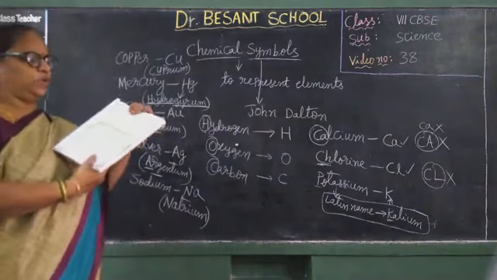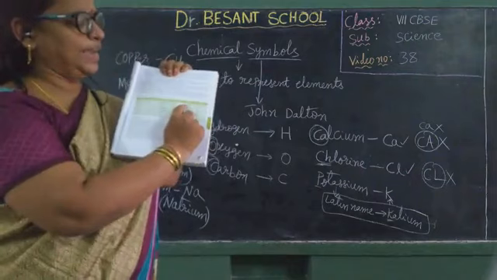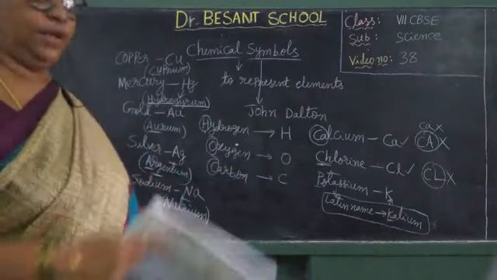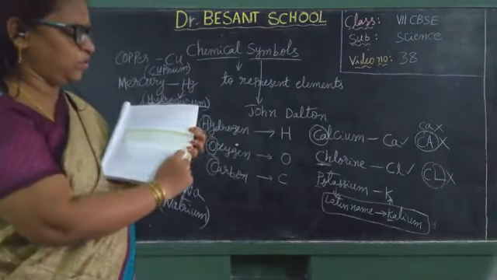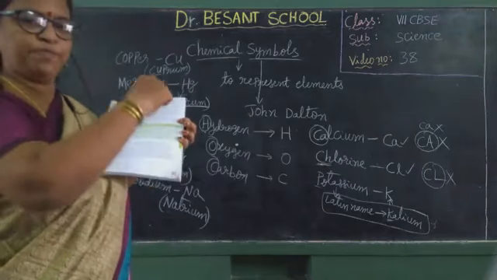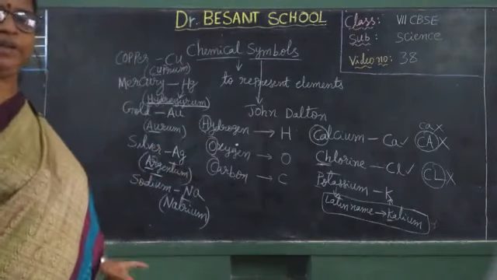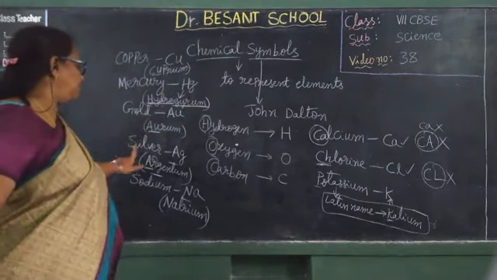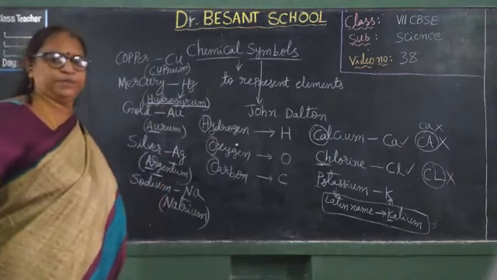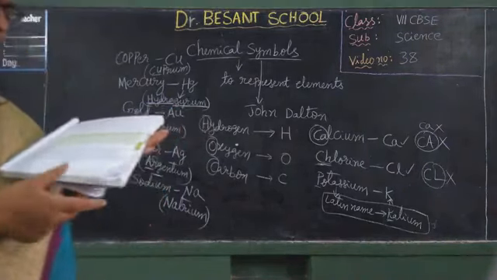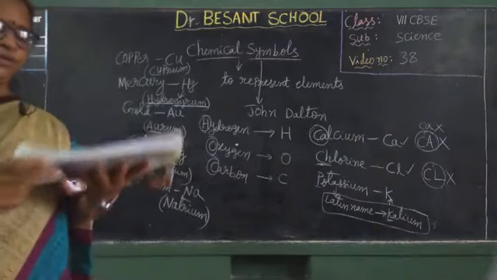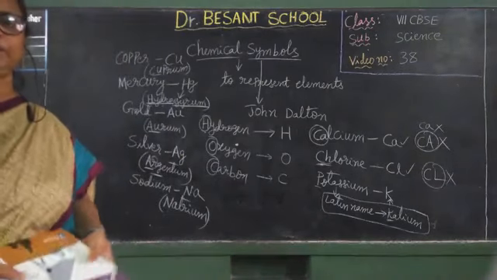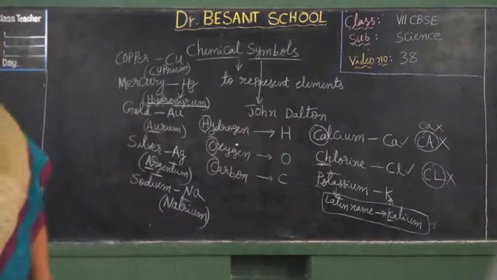Understood, children? All please note down here, beside the symbol for potassium K, write its Latin name, kalium. Like that, for every element, note down the Latin names. In the last column, beside the symbol, keep a bracket and note down the Latin names, everyone, very important. Potassium, kalium; copper, cuprum; mercury, hydrargyrum; gold, aurum; silver, argentum; sodium, natrium. Note down these Latin names beside the symbols. Then in the next class, we will learn about atomicity. Okay, children? So all note this down in your textbook. Thank you.